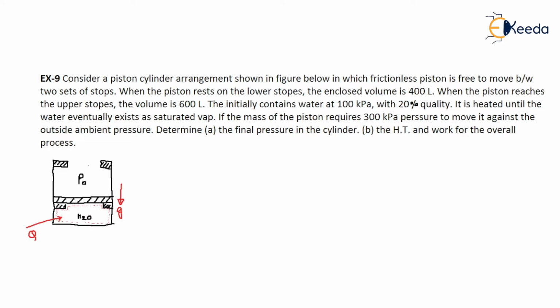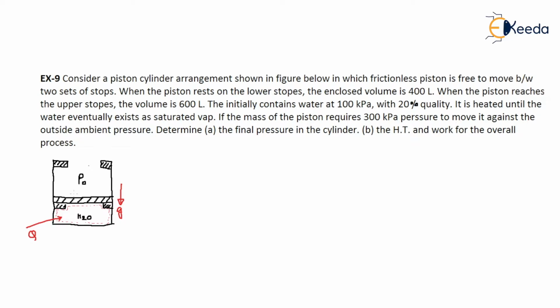After that the piston will move, and it is again constant pressure, and when it touches the upper stop, then again heat is supplied and the pressure will build. So there are three steps. One is constant volume, when the piston doesn't move. When the piston moves before touching the upper stop, there is a constant pressure process.